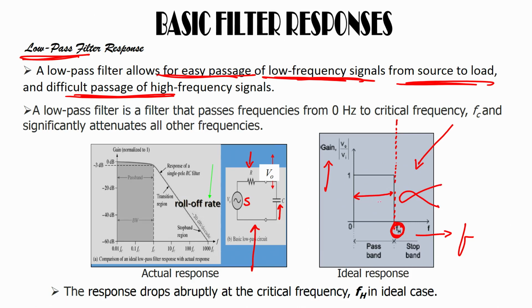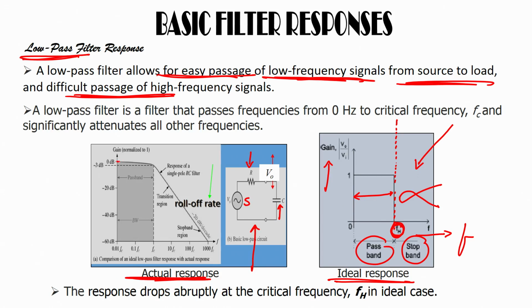So, this frequency is allowed to pass, that is why it is called pass band. This band of frequency is not allowed to pass, or is rejected, it is called stop band, right. You can pass the frequency, you can stop the frequency. This is an ideal response of the low pass passive filter or low pass active filter. You will have the same response, but it is an ideal response. But when you see the actual response, you will see a lot of things.